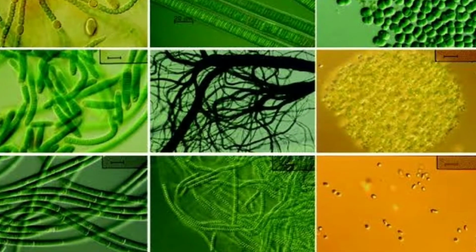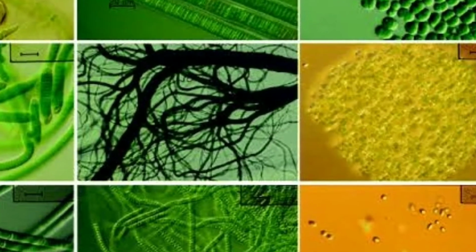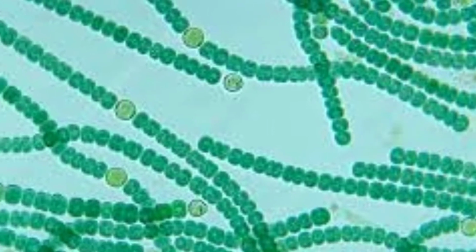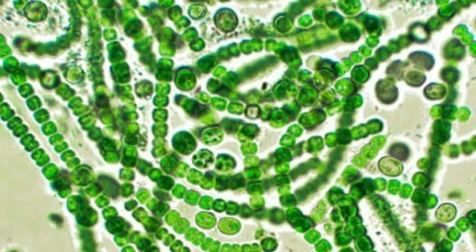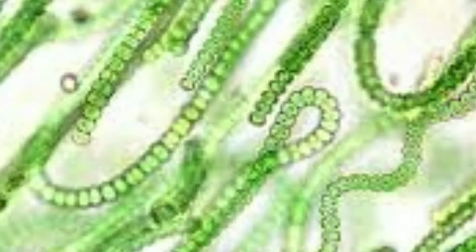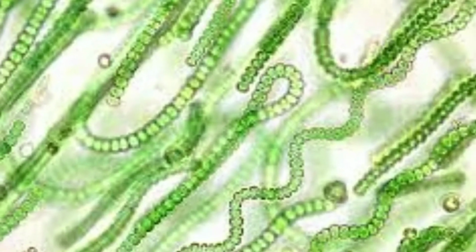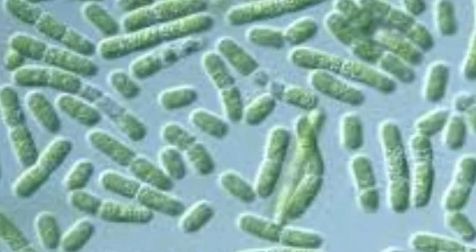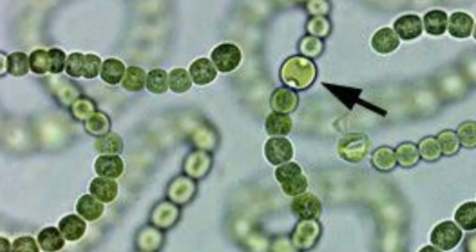These cyanobacteria or blue-green algae are mostly found in fresh water, whereas some are found in marine water and terrestrial habitats. Cyanobacteria are photosynthetic oxygenic prokaryotes. Cyanobacteria were the first organisms that produced oxygen on our earth.